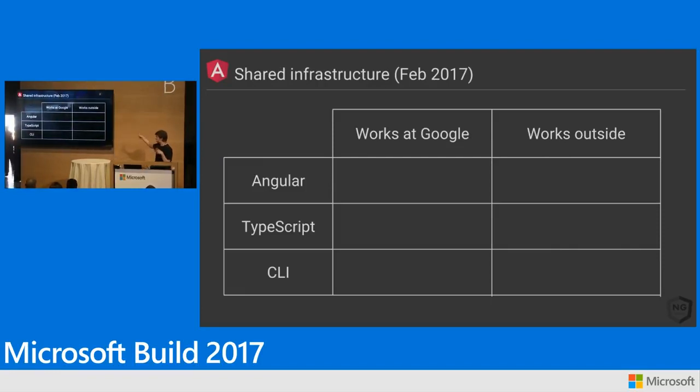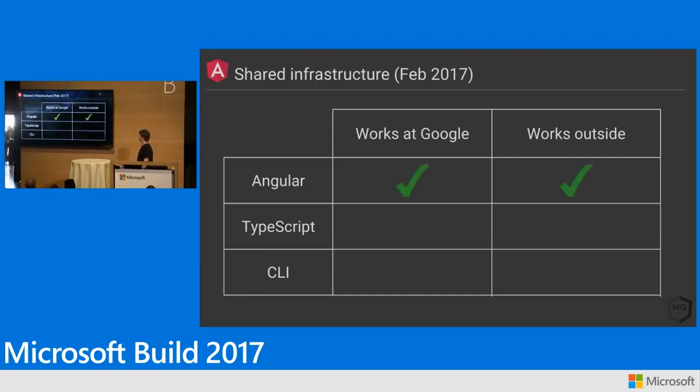So we talk about this shared infrastructure, right? We have a huge open source community, like everybody here, and then we have a huge number of teams inside of Google. And right now, we have to support, in a lot of cases, kind of 2 sets of work. And this is the thing that I think I really want to get across to you today. This is the point of why we're here.